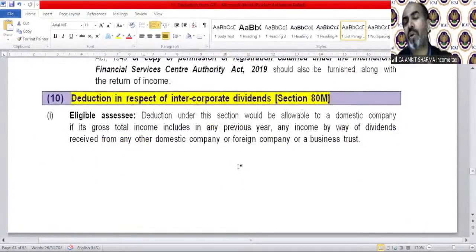Intercorporate dividends, I told you, if you're a domestic company receiving any dividend from a domestic, foreign or business trust, then whatever amount you received as a dividend and whatever you have declared during the year as a dividend, the lower will be allowed as deduction under section 80M. It's a very simple deduction, but it's very important for examination.